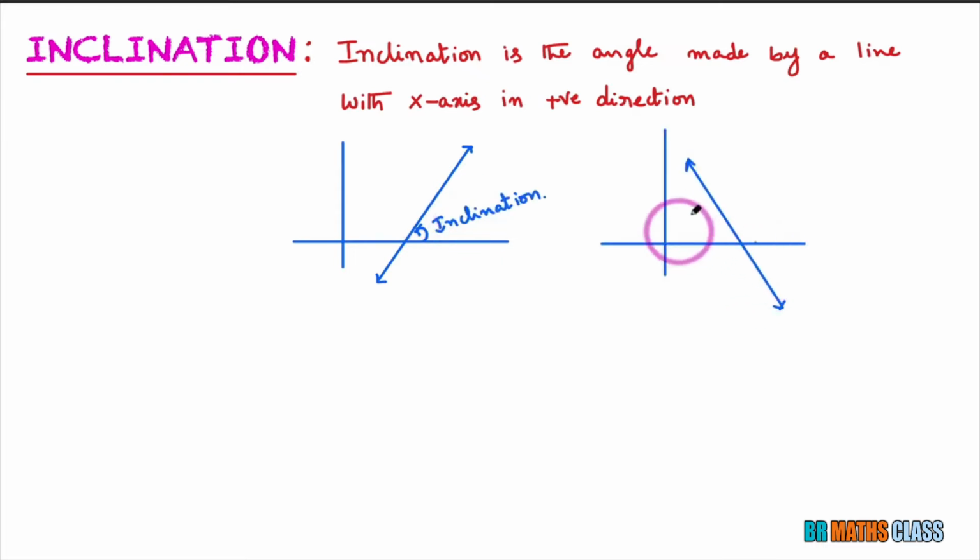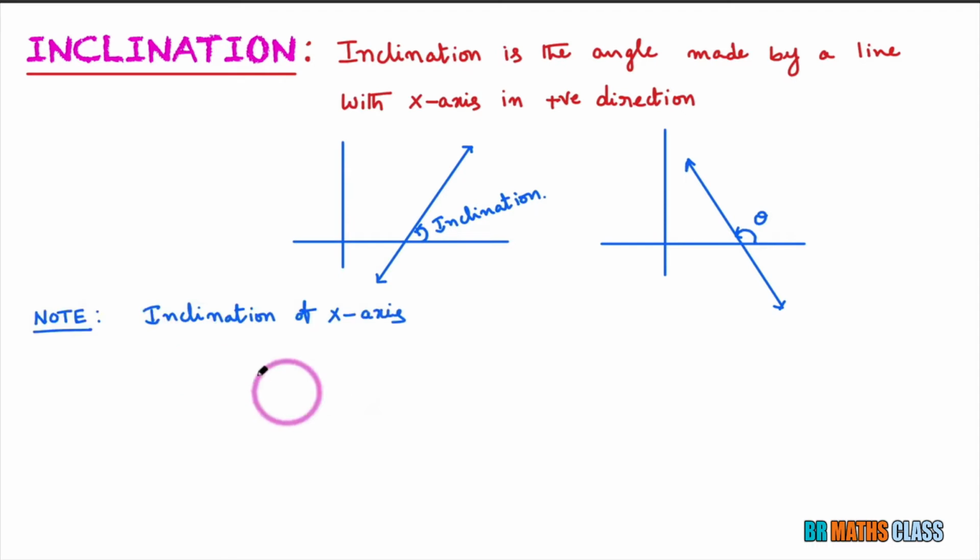You see here, I consider another example. In this example, where is the inclination? See, this is the angle made by this straight line with the x-axis in the positive direction. So this angle is known as inclination. Now we will try to understand inclination with a few more examples.